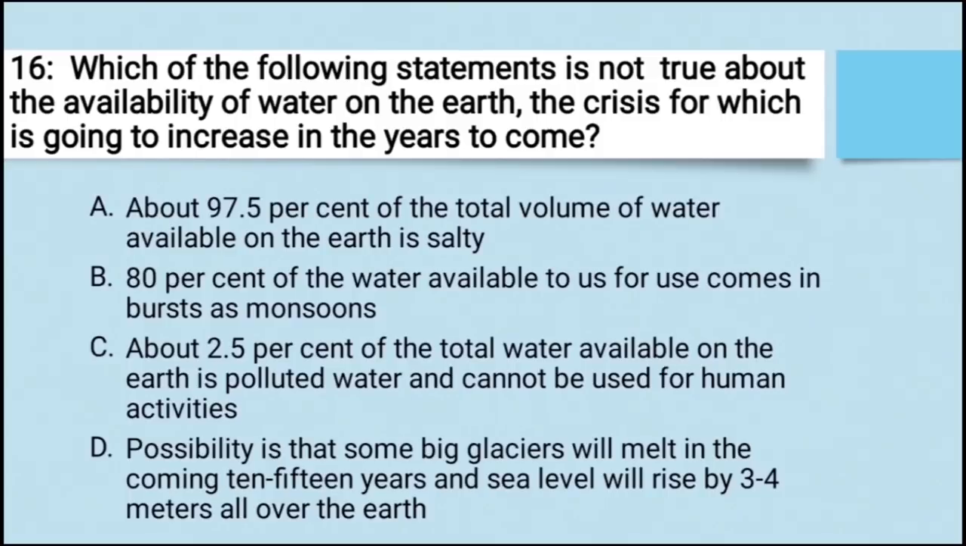80% of water available to us for use comes in burst as monsoon. 80% water ये हमें बारिश की वजह से मिलता है. About 2.5% of the total water available on the earth is polluted water and cannot be used for human activities. 2.5% जो अवेलेबल वाटर है वो पोल्यूटेड वाटर है जो कि ह्यूमन कंजम्पशन के लिए अच्छा नहीं है.